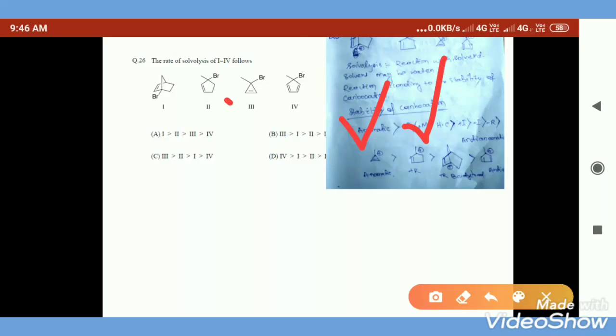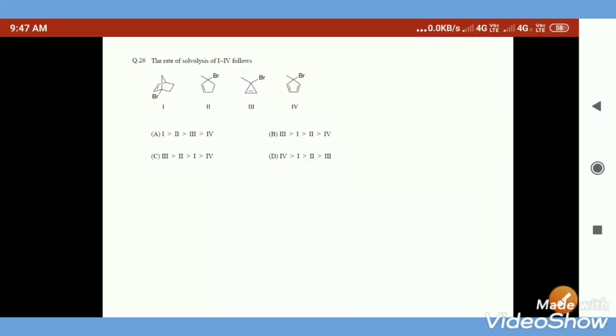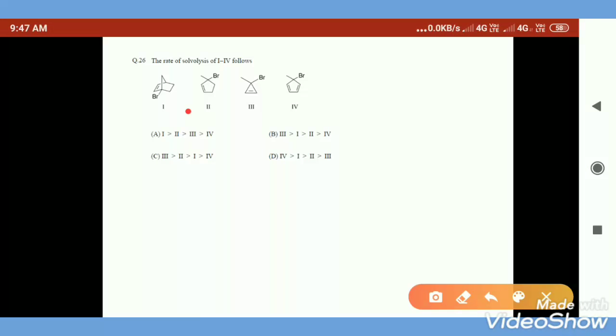See, this will be the aromatic one. The rate of solvolysis for this third one will be the highest, because it is aromatic. In comparison, the second one will be higher than the other three, because the second one is conjugated.